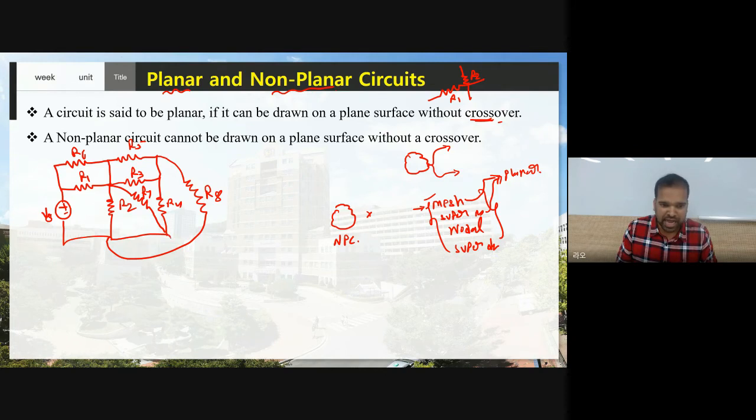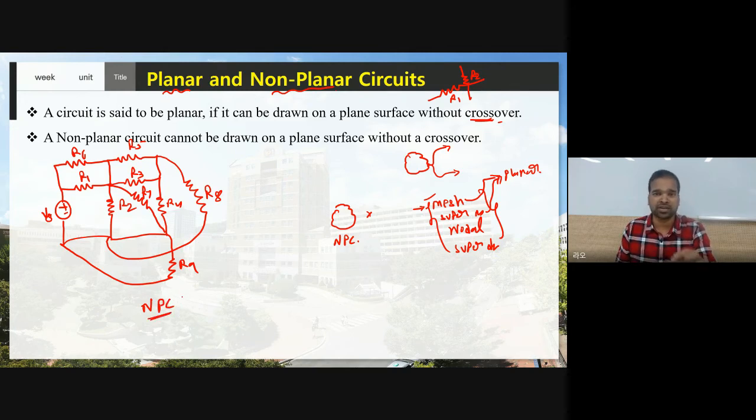For example, here I am going to add another element. Suppose that is R9. Now say this one is planar or non-planar? See, R8 and R9 have a crossover. Therefore, this circuit is a non-planar circuit, and you cannot apply mesh or super mesh analysis to this non-planar circuit because R8 and R9 have some crossover like this. I hope you understood how to classify the given circuit as